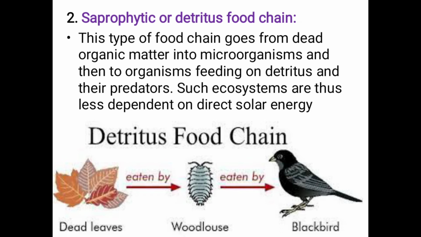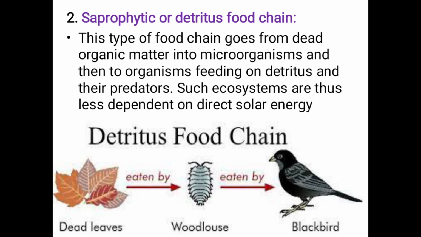And next one is the saprophytic or detritus food chain. In this type of food chain, it goes from dead organic matter into microorganisms and then to the organisms feeding on detritus and their predators. Such ecosystems are thus less dependent on direct solar energy.